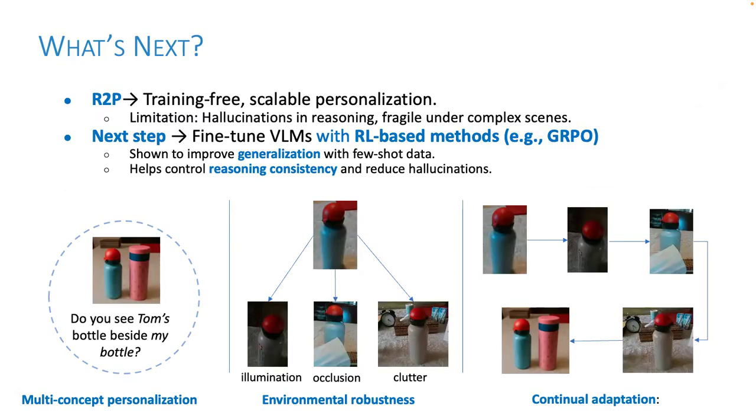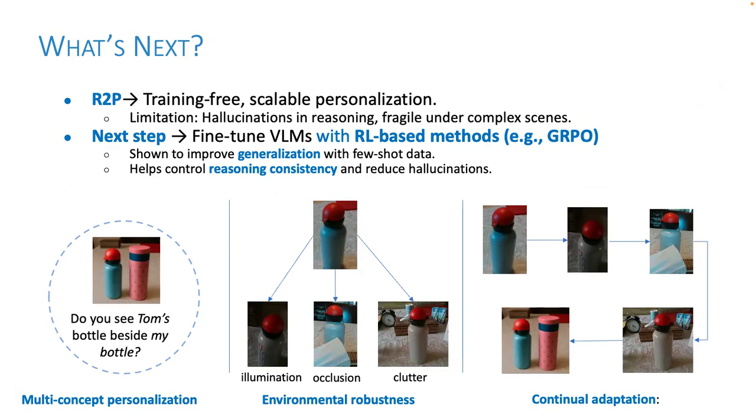So till now, what we saw in the personalization space is that the method we proposed is training free, but since we are relying on a pre-trained vision language model, we often face the problem of hallucination in its reasoning process.